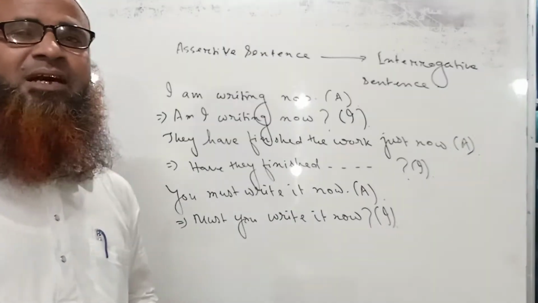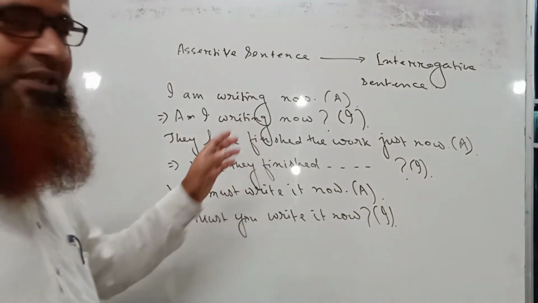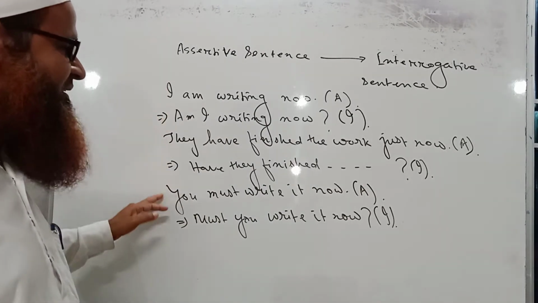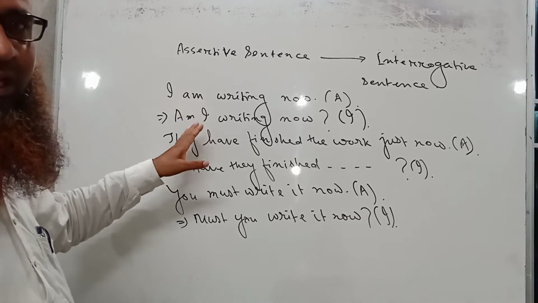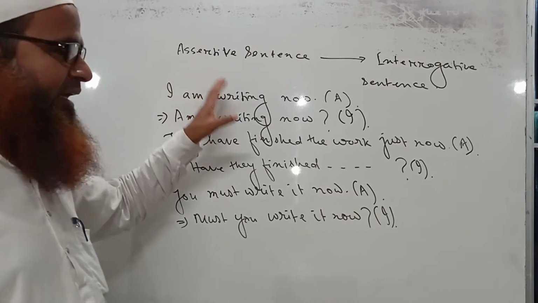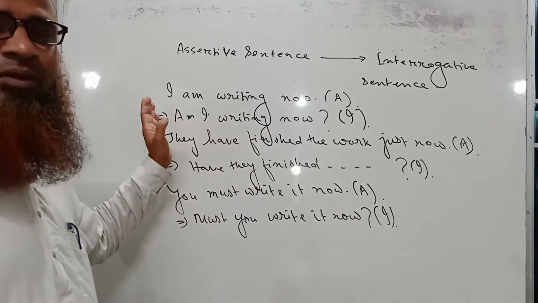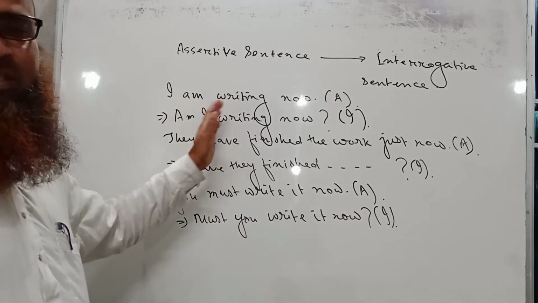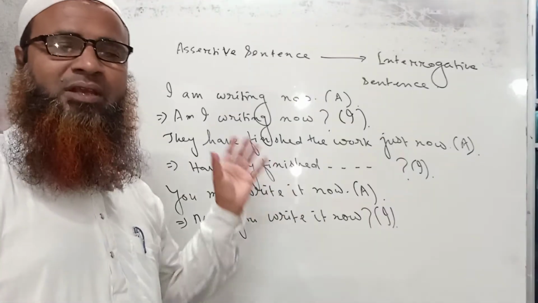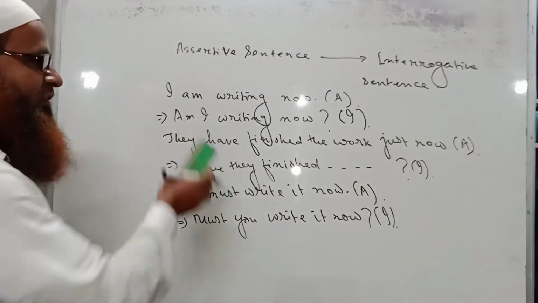Okay? And if the verb is in past tense, then we have to take the help of did. So this is the rule. Now we are going to the second rule. We will not write more sentences here, because we have already understood that an assertive sentence having an auxiliary must be turned into interrogative by placing the auxiliary in front of the subject. This is very simple, and if you know all the auxiliaries, then you can answer all the questions regarding the transformation of sentences from assertive to interrogative.